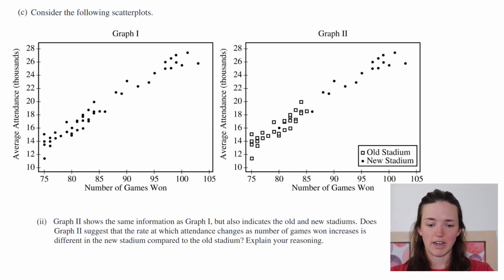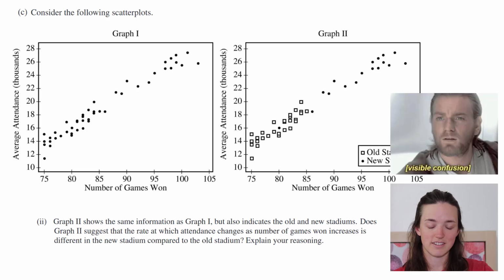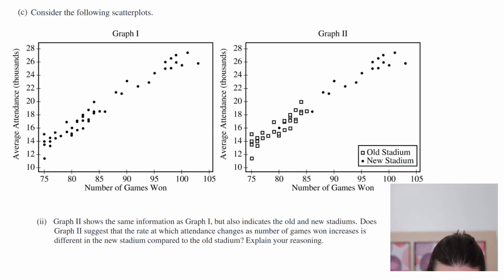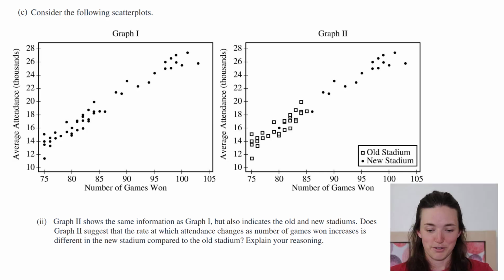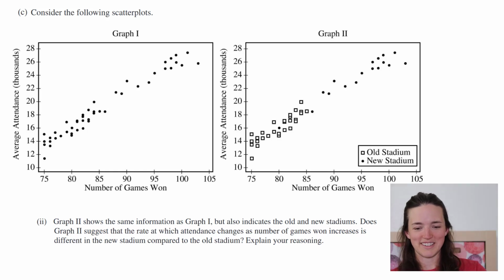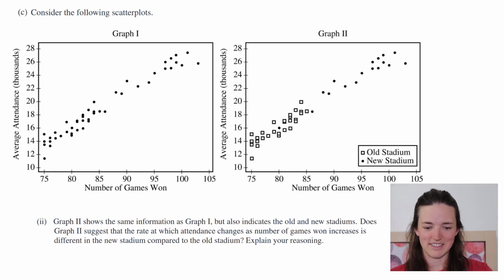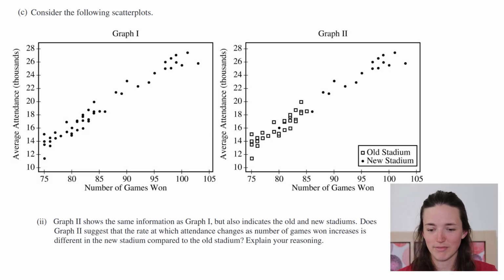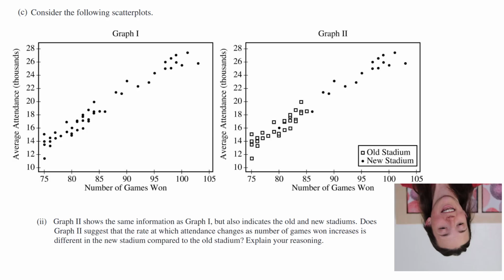Part 2, it says graph 2 shows the same information as graph 1, but also indicates the old and new stadiums. Does graph 2 suggest that the rate at which attendance changes as number of games won increases is different?